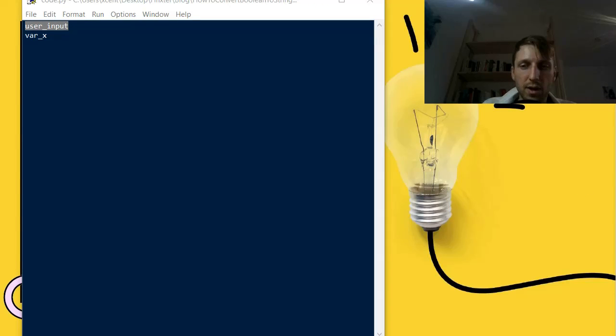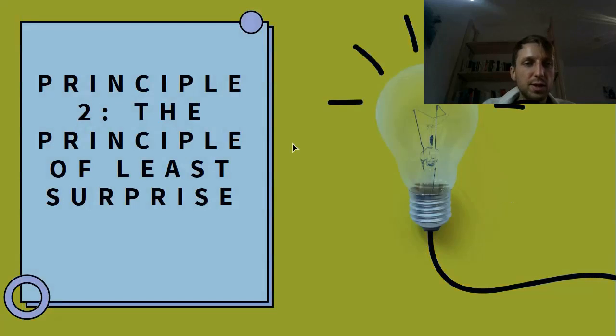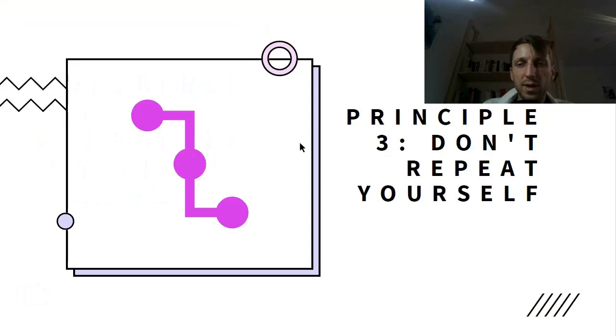Good. The next principle is don't repeat yourself, or in short, DRY. This is a widely recognized principle that implies that if you write code that partially repeats itself, or is even copy and pasted from your own code, this is a sign of bad coding style.